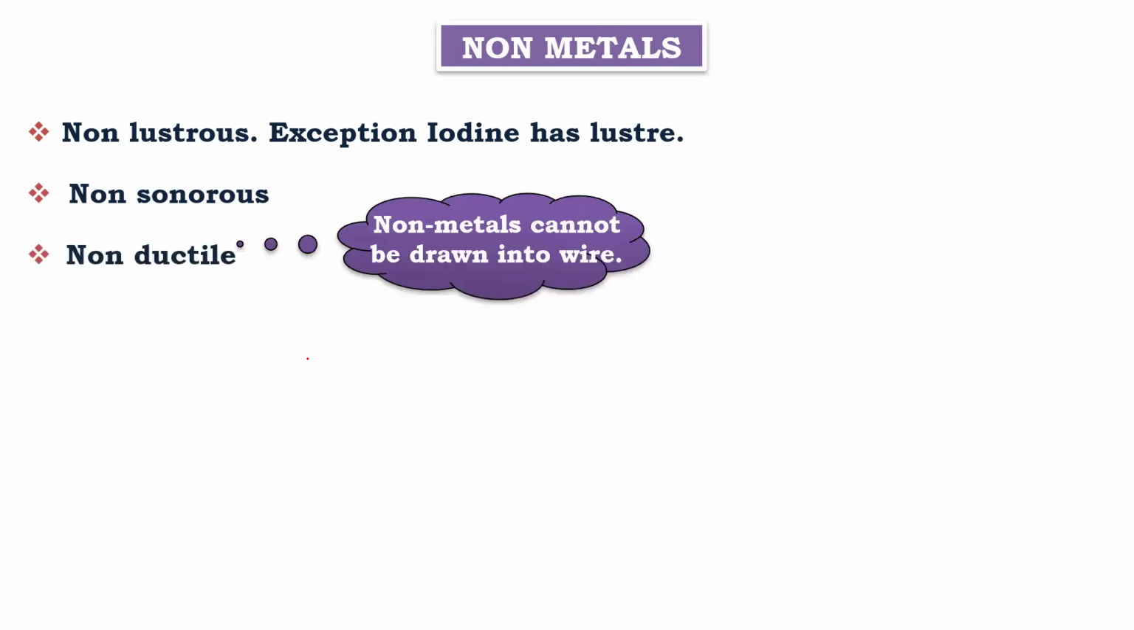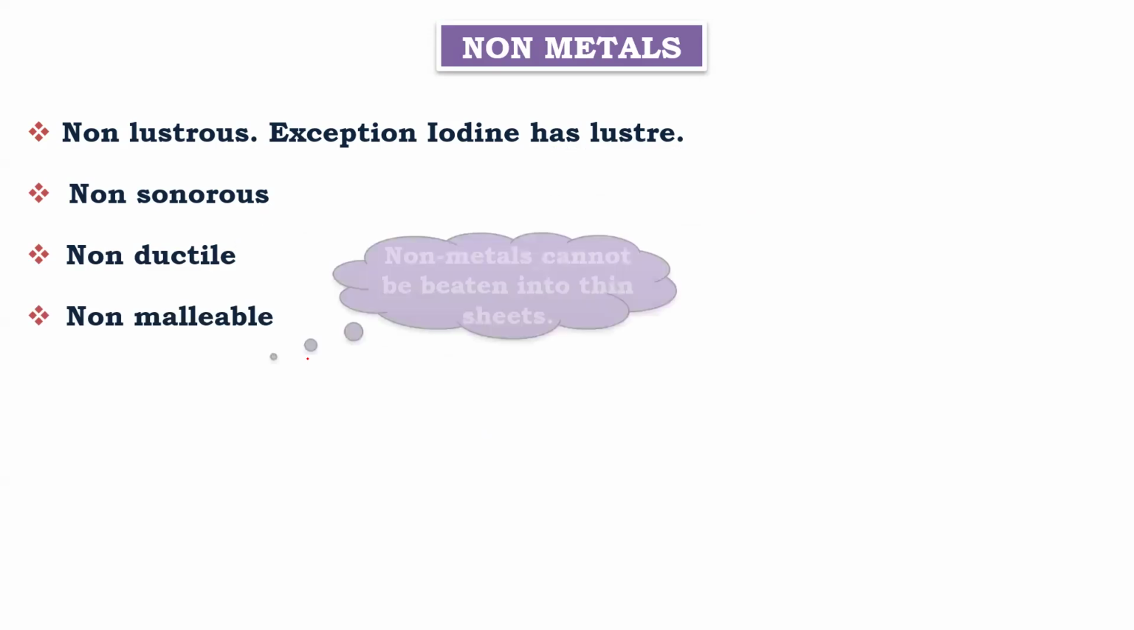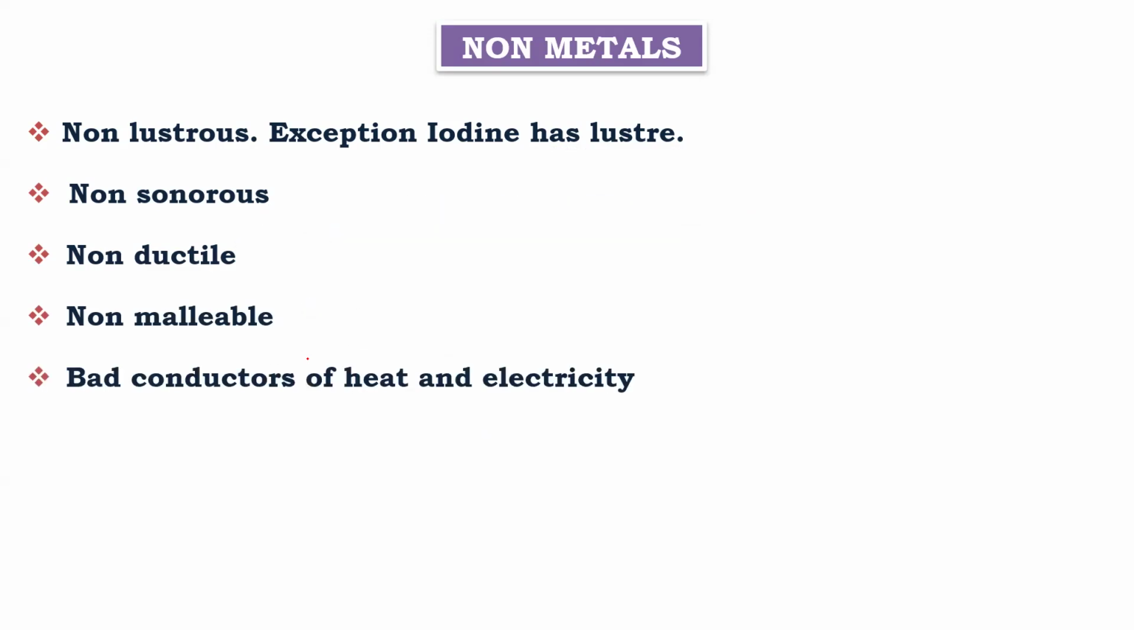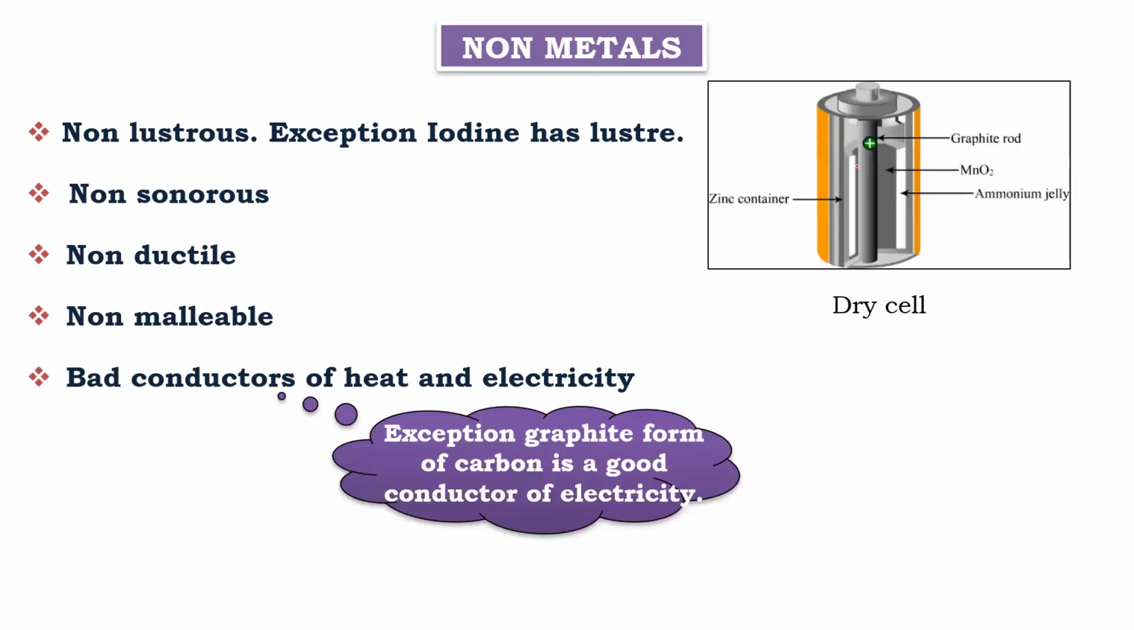Non-ductile, they cannot be drawn into wire. They are non-malleable. Okay, but they are generally bad conductors, except graphite. So carbon in the form of graphite is a good conductor. In your dry cell, which you use, Ever Ready, Duracell, that you put in toys and wall clocks, at the center of this we have what? Beta, graphite.